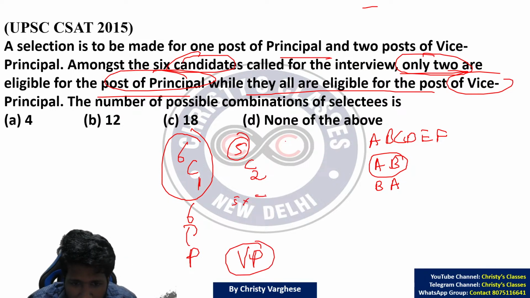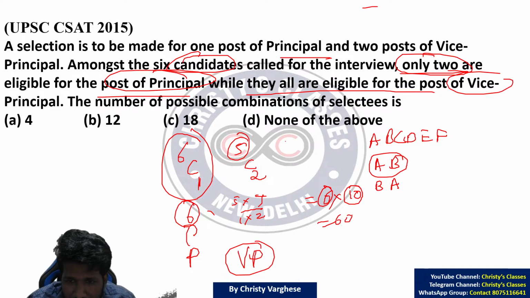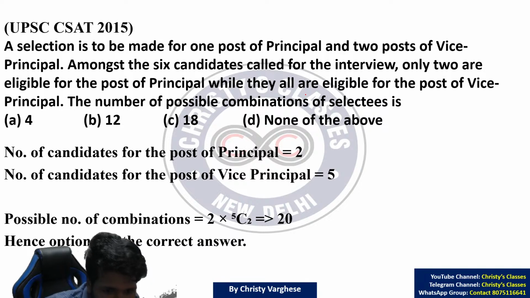That is 5 into 4 divided by 1 into 2, which is 20 by 2, 10. Now 6 ways you can select principal, 10 ways you can select vice principal. Both things together can be done in 60 ways. 60 ways means none of the above. More explanations are given here.